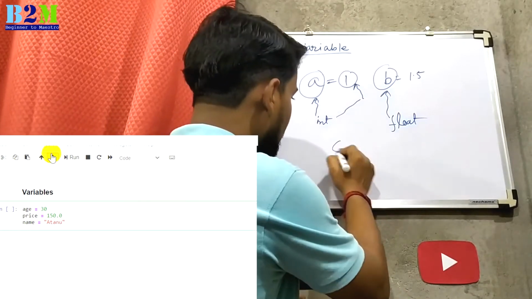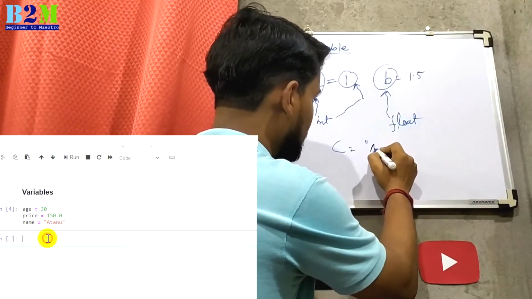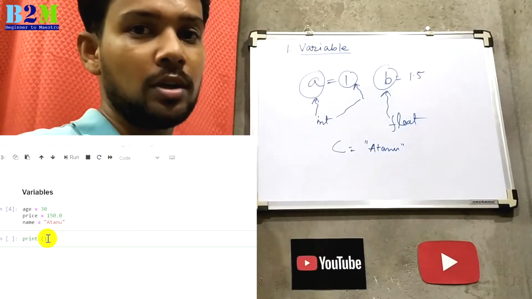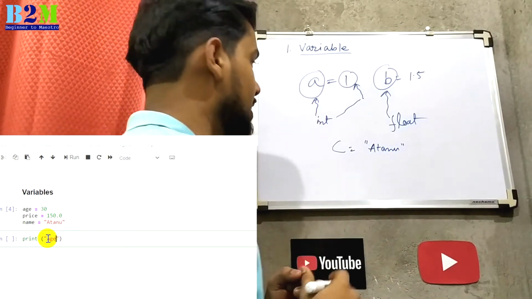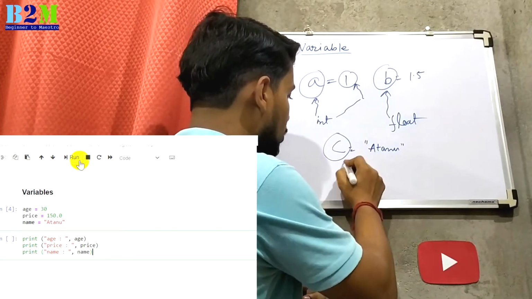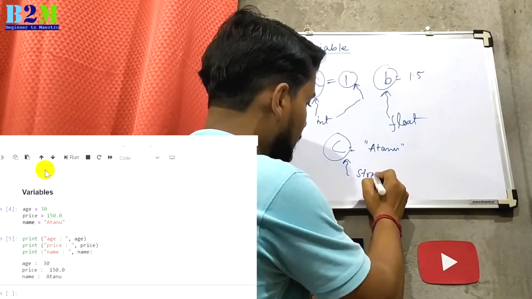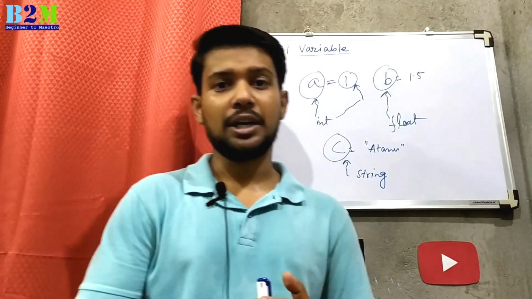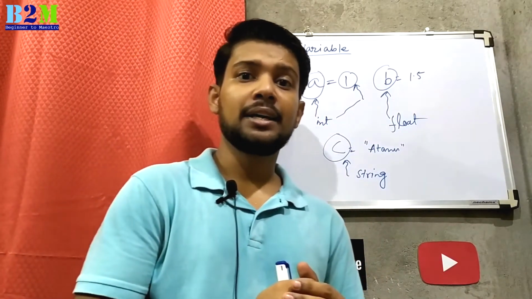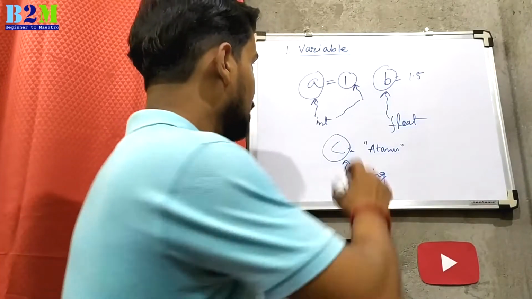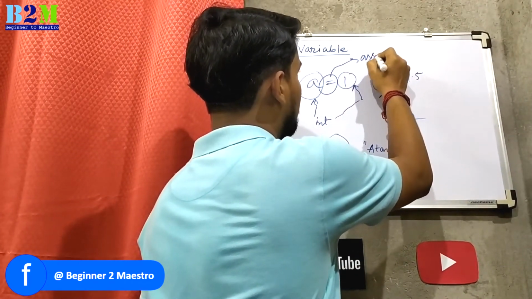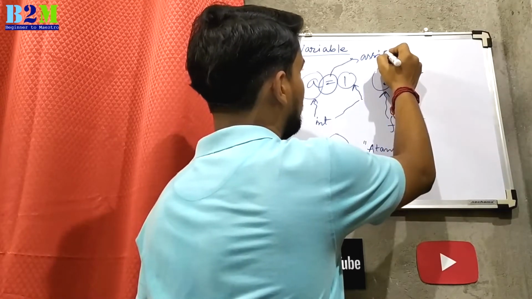Similarly, another variable will be c, and you are passing a name. I am passing my name, Atanu. Now the type of the c variable will be string. That is how variable types are declared when you are assigning any value. Here the equal sign is used to assign a value to a variable.